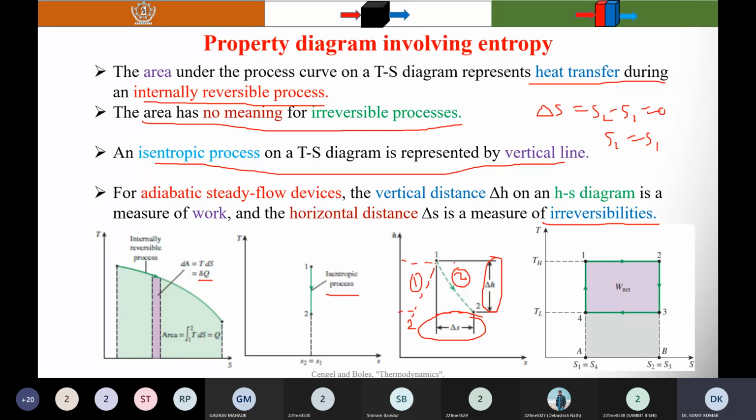Here I have drawn two curves, 1 and 2. Which one is correct? You can see that there are two curves, 1 and 2. Maybe there is a possibility that 2 is on the right-hand side or the left-hand side. The second one is correct. Why? What is the reason?